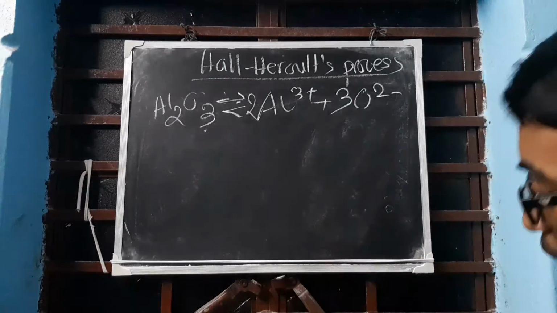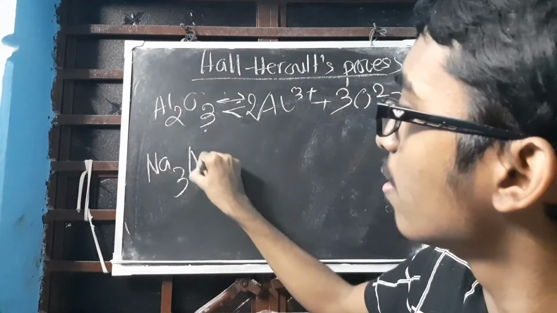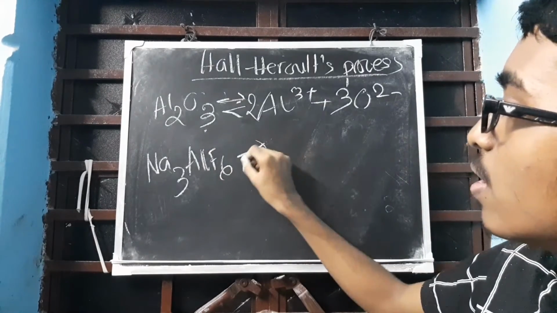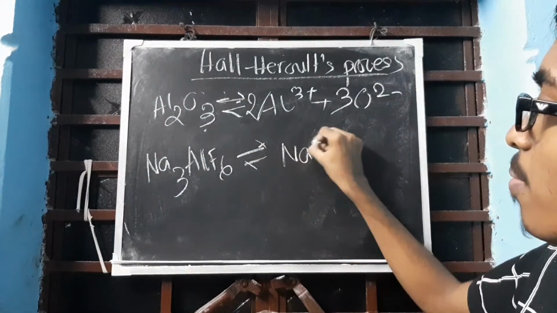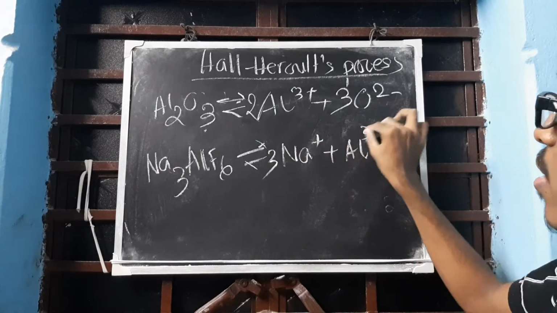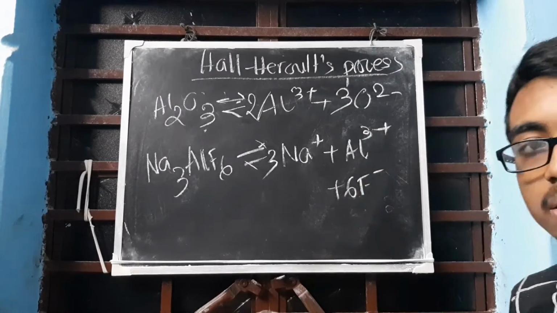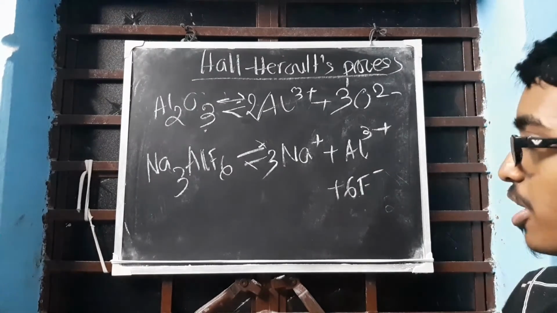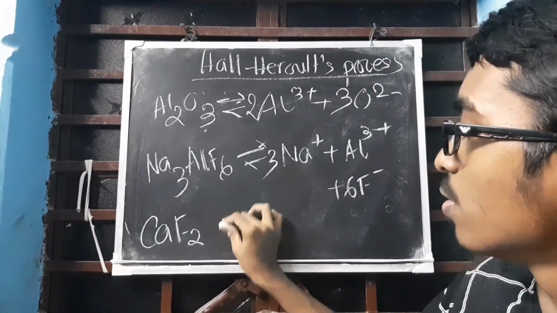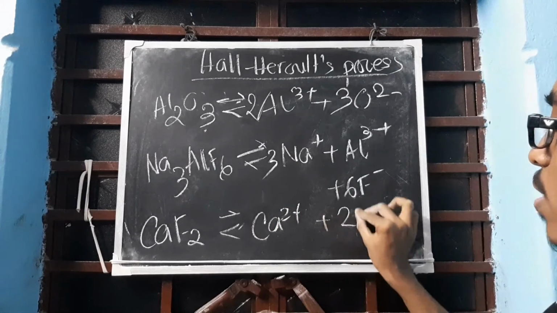Okay. Done. Next, Na3AlF6 dissociates to form Na+ 3 times, aluminium 1 time, fluorine 6 times. Clear? Any problem in the dissociation reaction? CaF2 gives Ca2+ plus 2F-.